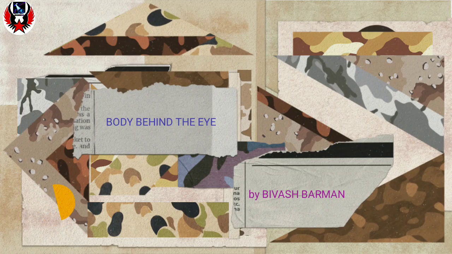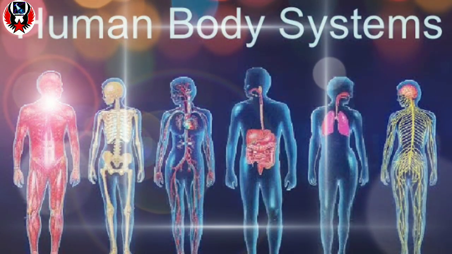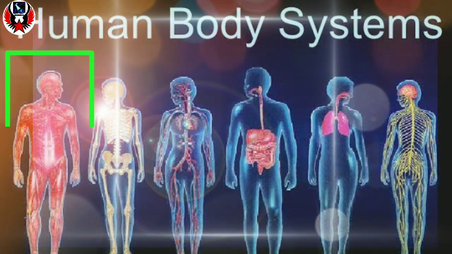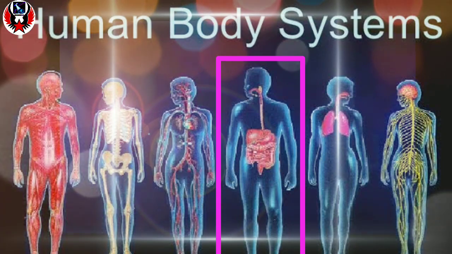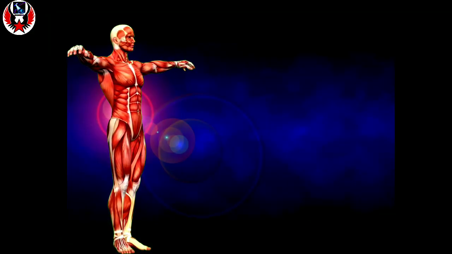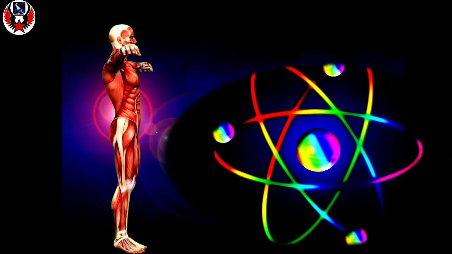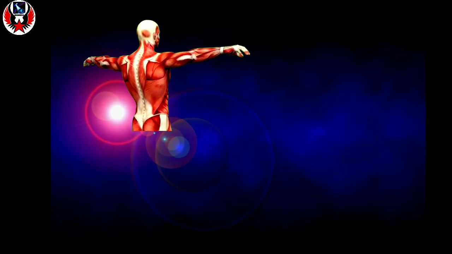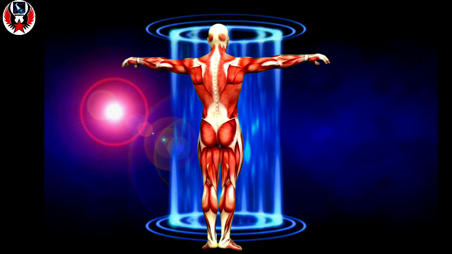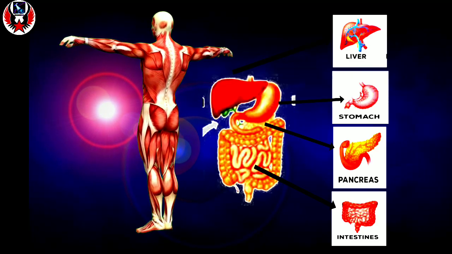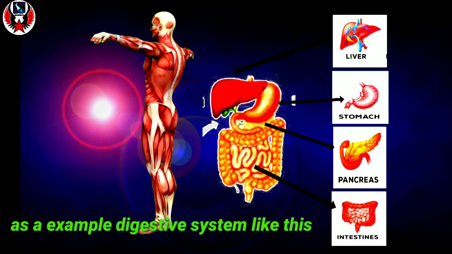In general we can say our body is made up of some organ systems like the circulatory system, musculoskeletal system, reproductive system, digestive system, etc. But if we try to see deeply, then we can say our body is made up of many levels of organization, like the chemical level that consists of many atoms or molecules, after that the cellular level, tissue level, organ level and organ system level. These organ system levels are the combined or grouped form of many organs.